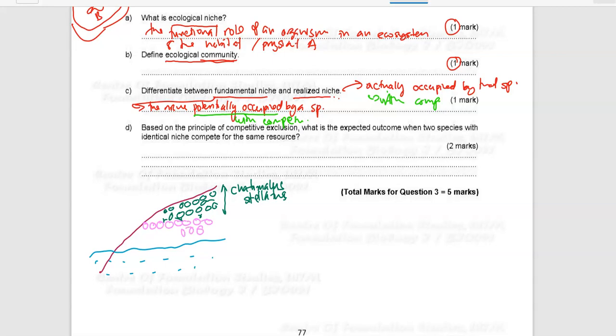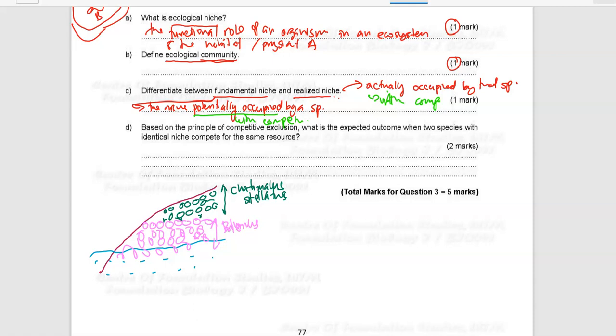This Balanus species can only occupy the lower part of the rock, which is more moist. So Balanus can only survive in an area that has high moisture.